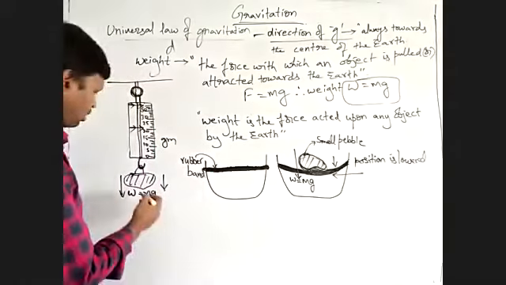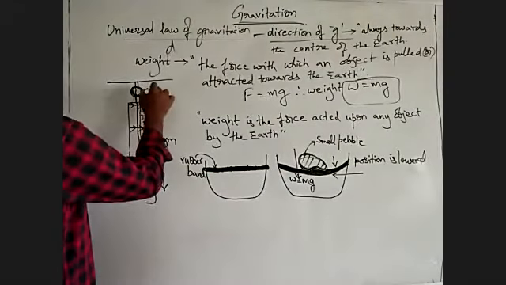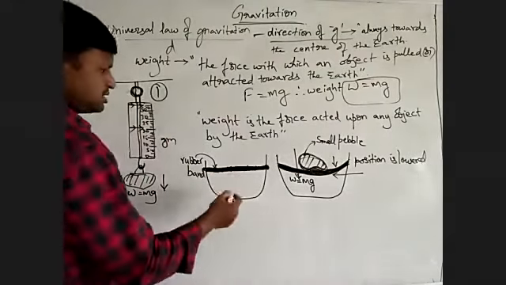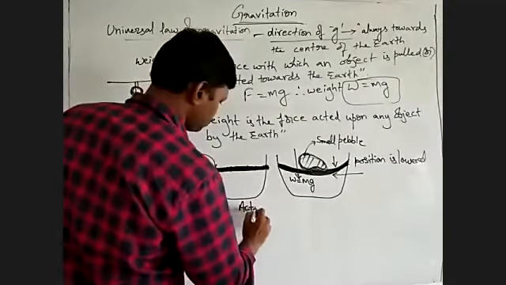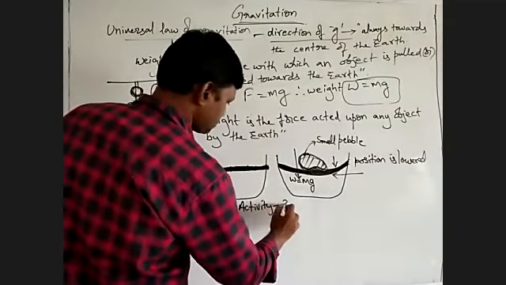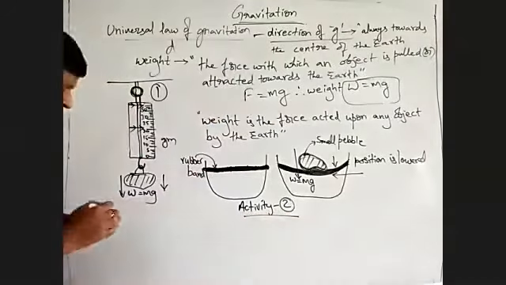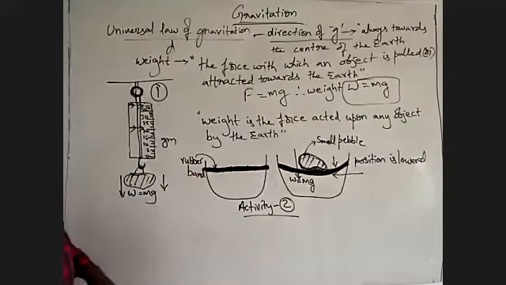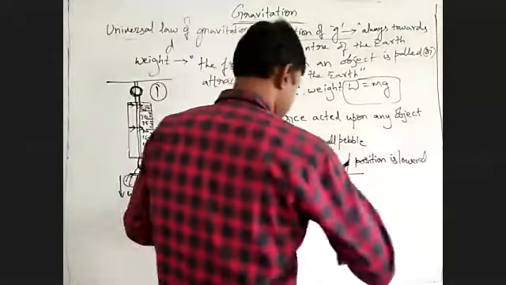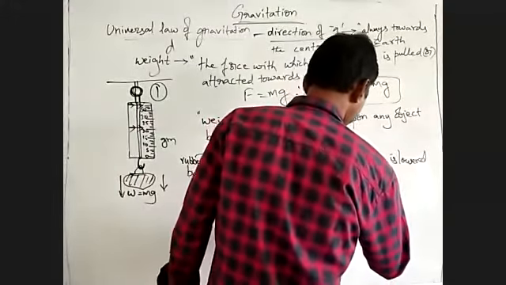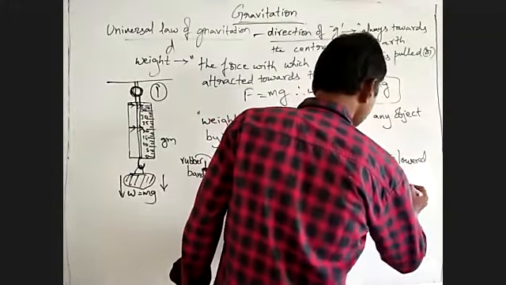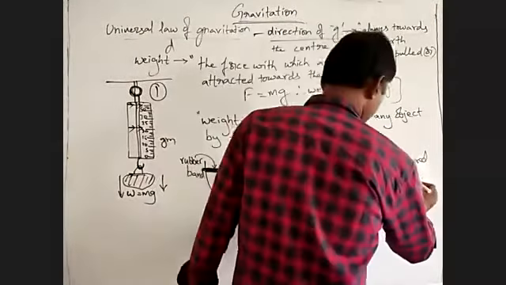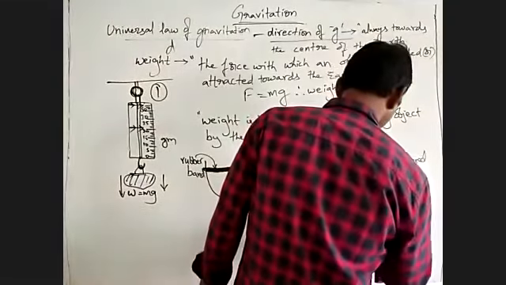Okay, so this is the first activity. This is activity 2. So two activities we have. Now here also, what you have to do is take this paper cup. Okay, this is the paper cup, or cardboard cup.